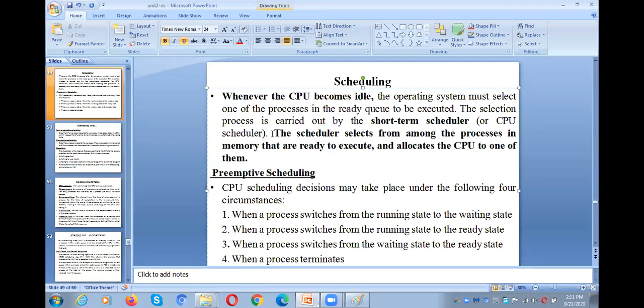Preemptive means, for example, if you're assigning CPU to P1, suddenly P2, which has the highest priority, comes into the main memory. What we have to do? We need to take out the CPU from P1 and assign it to P2. That is called as preemption. And the other case, for example, P1 requires some IO operation. At that time, we are switching the CPU from P1 to some other process, P2.